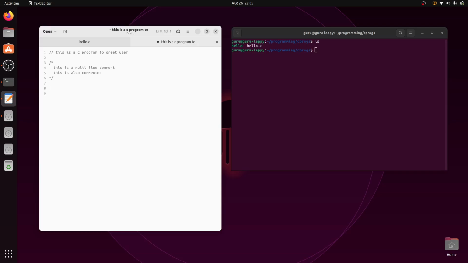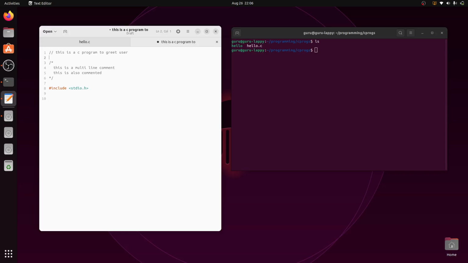Now let's start with the regular program. Most of the time in your C programming world, you will use printf and scanf. Scan is nothing but reading some data from the keyboard, and print is showing something to the end user. If you're using them, obviously you have to include stdio.h. You can see here your comments are in a different color. It indicates it's a comment.